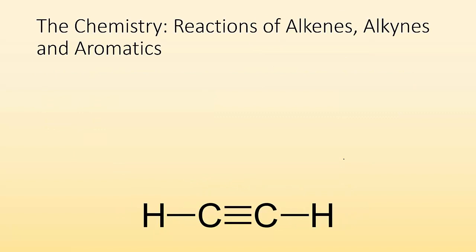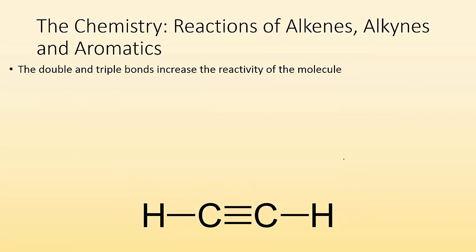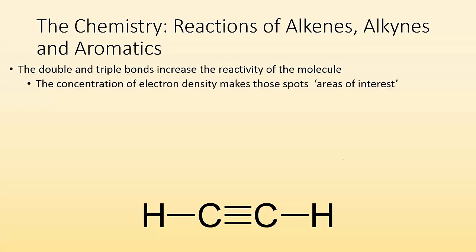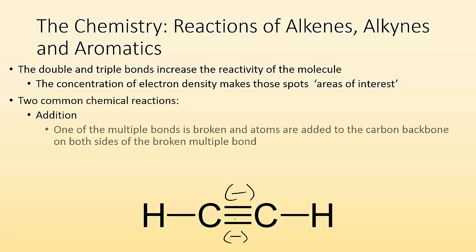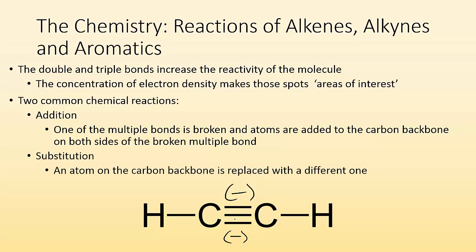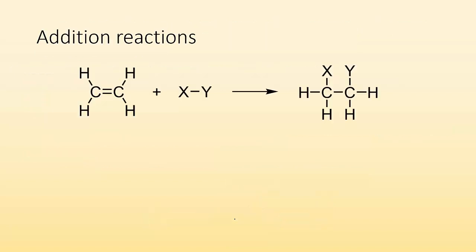So, some of the chemistry, let's talk about it. The double and triple bonds increase the reactivity of a molecule, right? They have a concentration of electron density, which makes those spots areas of interest for things that want to react. We have a lot of negative charge going on over here because there are a lot of electrons in between those two carbons. Two common chemical reactions that you're going to see are addition, where one of the multiple bonds is broken and atoms are added to the carbon backbone on both sides of the broken multiple bond, or substitution, which is basically what you probably think it is. An atom on the carbon backbone is replaced with a different one. So let's take a look.